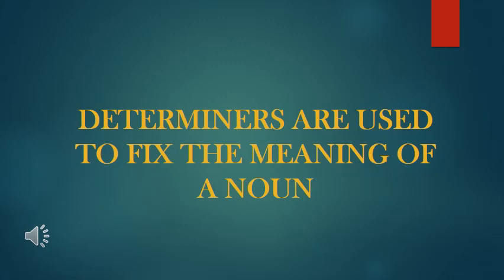That means we are referring to something specific or general, but not many. If many, then not some. So this way the meaning is fixed, like many girls, not some girls. Nouns, or their specific meaning, are fixed by determiners.